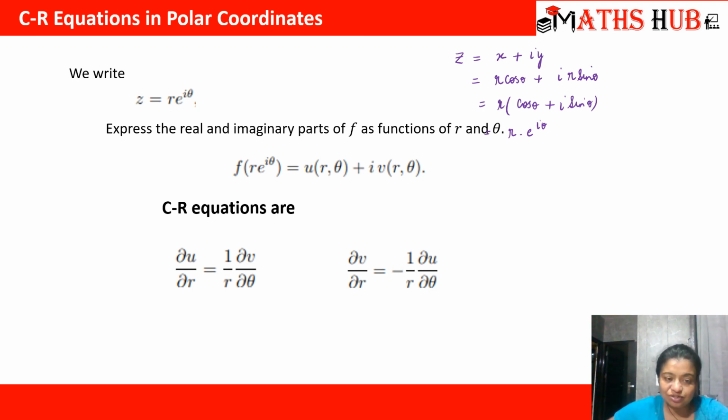You should remember these two CR equations in polar coordinates, right?